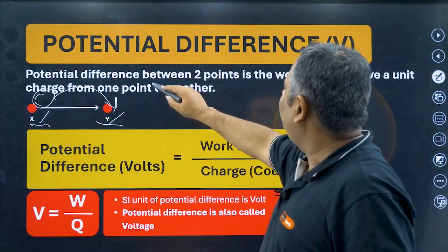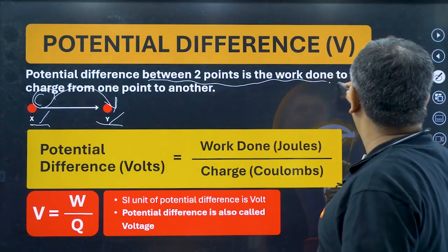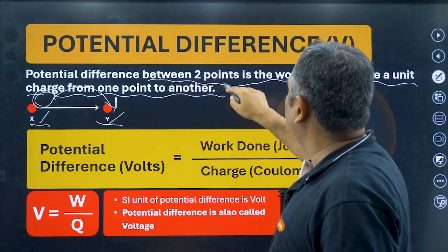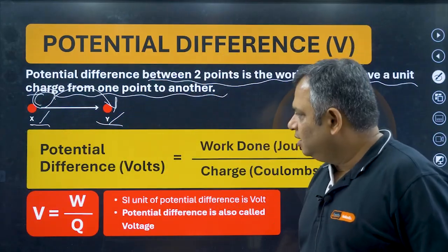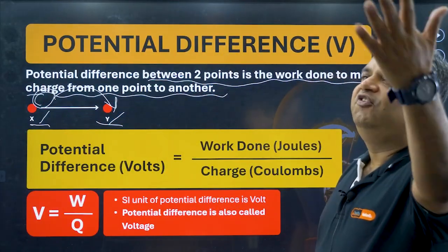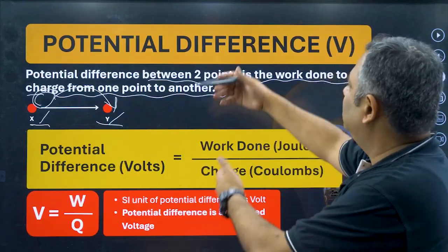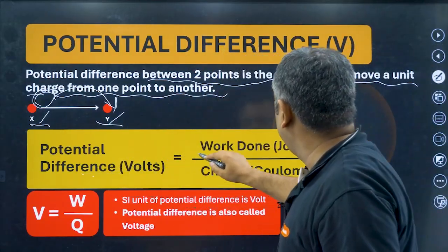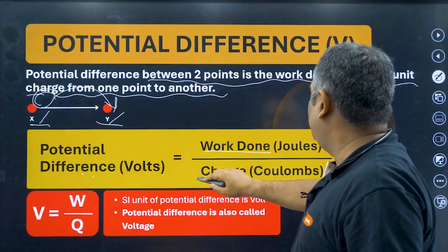So potential difference between 2 points is the work done to move a unit charge from one point to another. Okay, and how do we put the formula of potential difference? Just like it is written there, very simple. Potential difference is equal to work done upon charge.